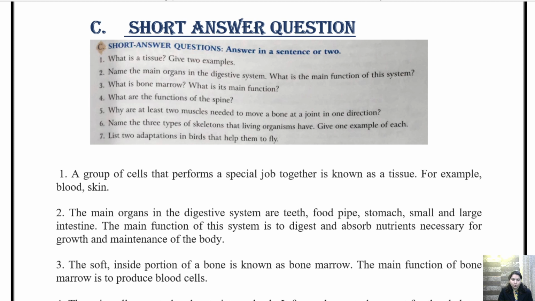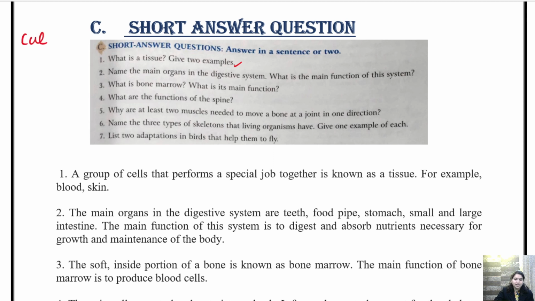Question number 1. What is a tissue? Give two examples. So children, what is tissue? We know that when many cells or a group of cells combine together to do a specific work, then it is called tissue. So we know what is cell organization.